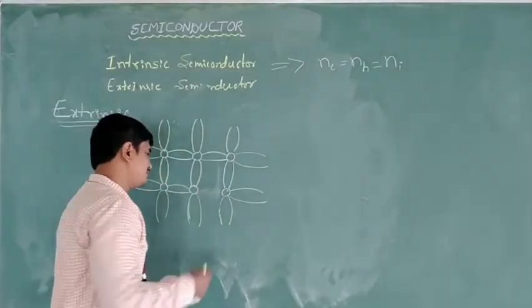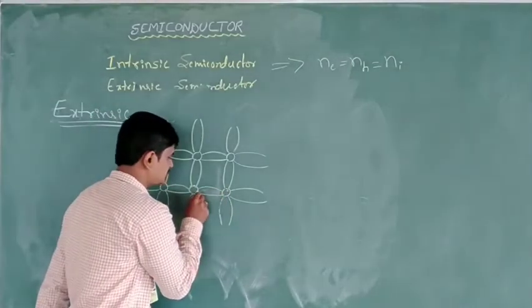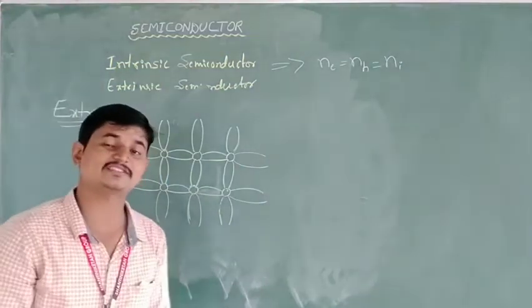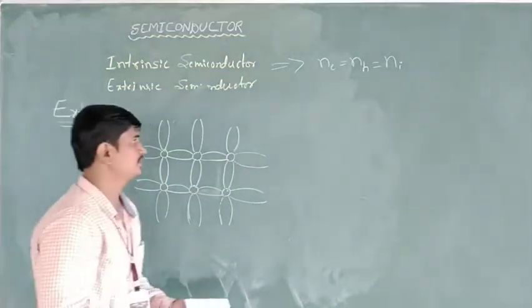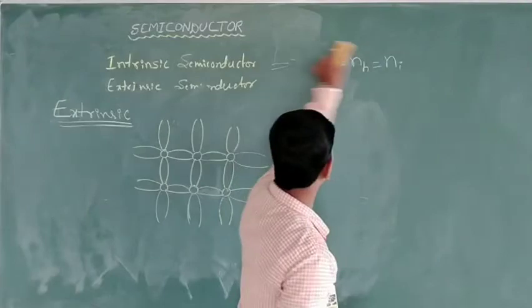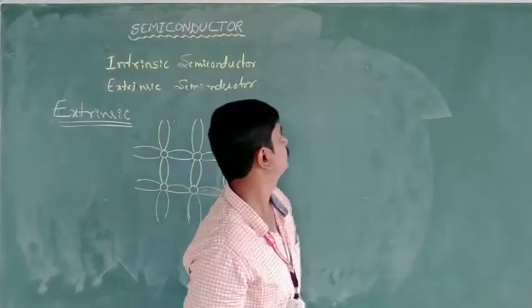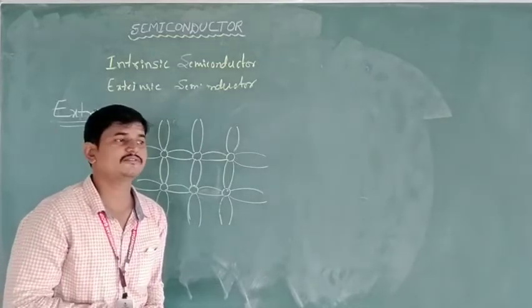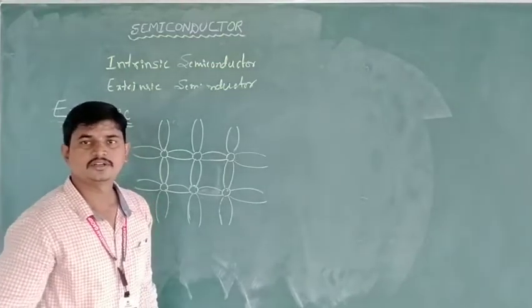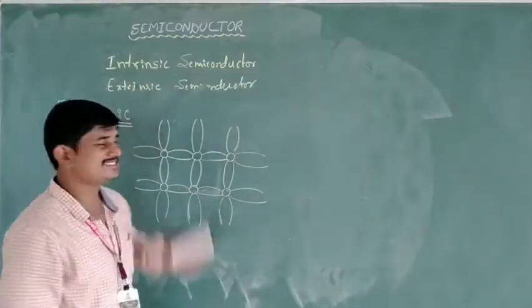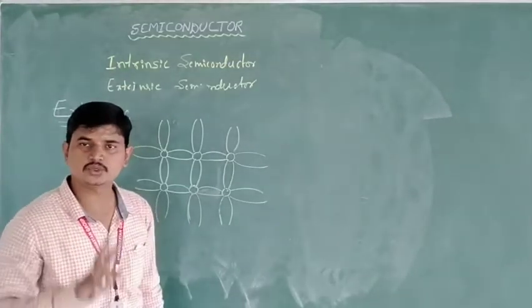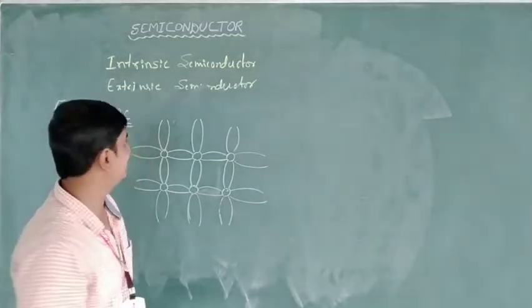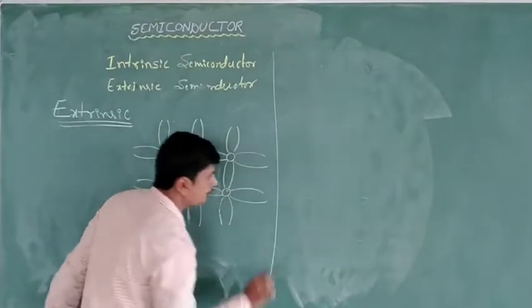And in the case of extrinsic, how does it work? What exactly happens in an extrinsic semiconductor? On the basis of the doping agent, these extrinsic semiconductors are again divided into two. One is the N-type semiconductor, another one is the P-type semiconductor.